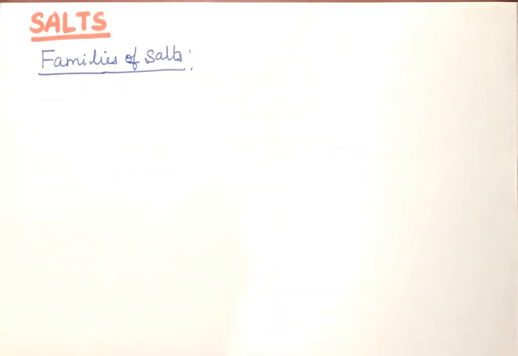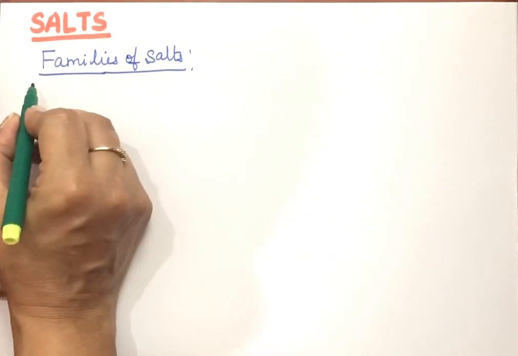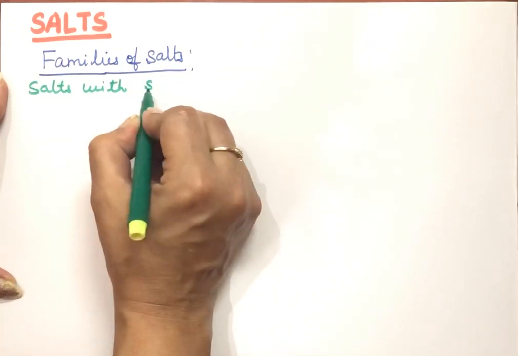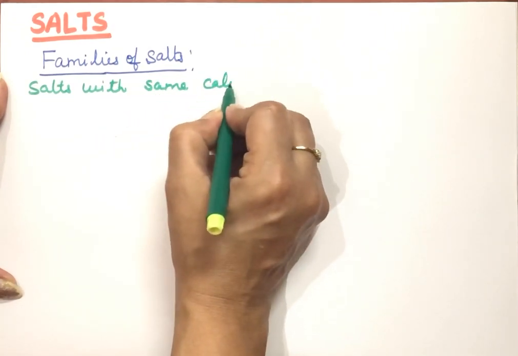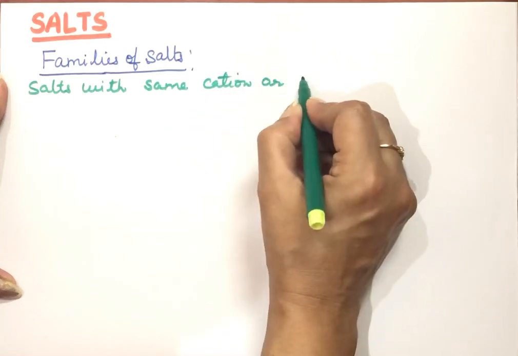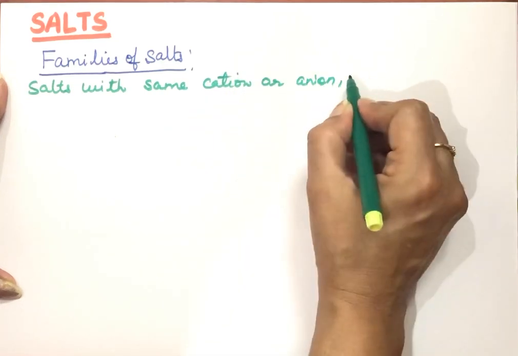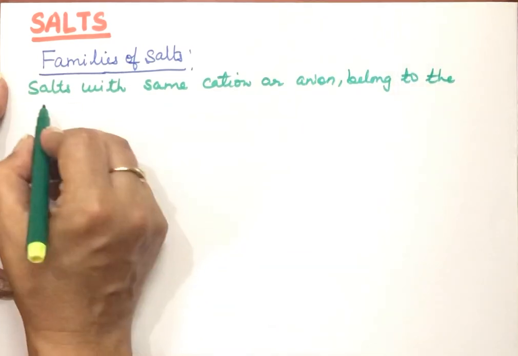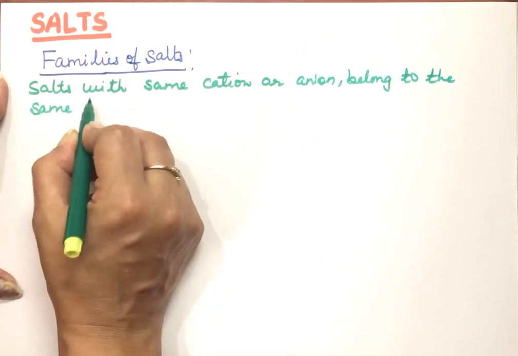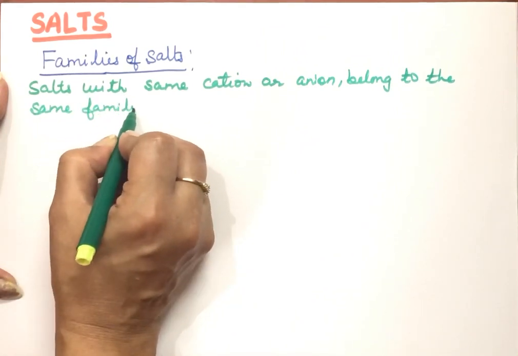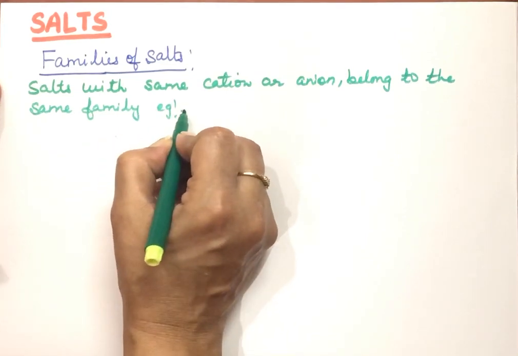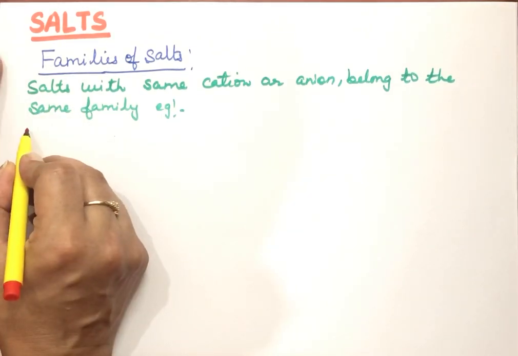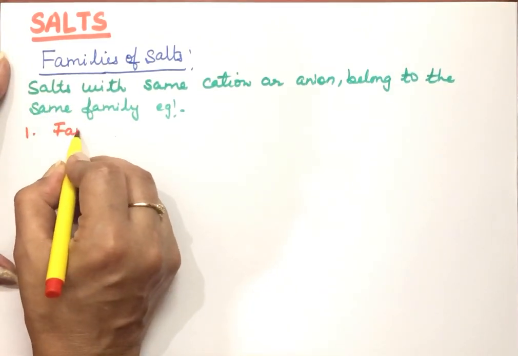To understand families of salts, we are taking the same cation. Salts with the same cation or anion, one thing is common. They belong to the same family. Like sodium chloride, sodium sulfate, sodium nitrate. Sodium is common here. So these kinds of salts are known as sodium salts. So first I'm taking one example here. Family of salts.